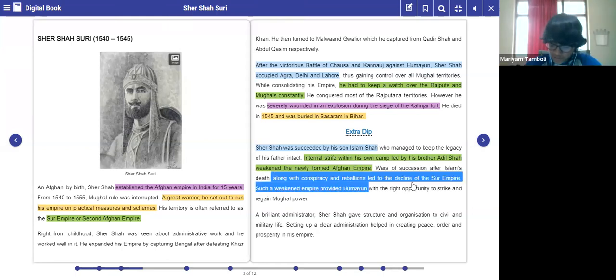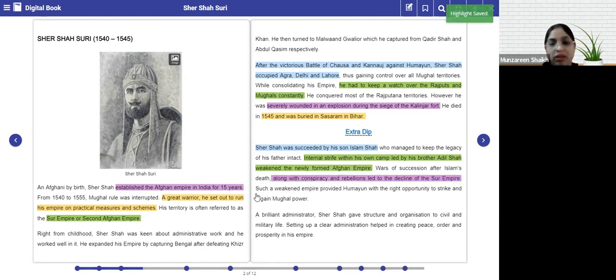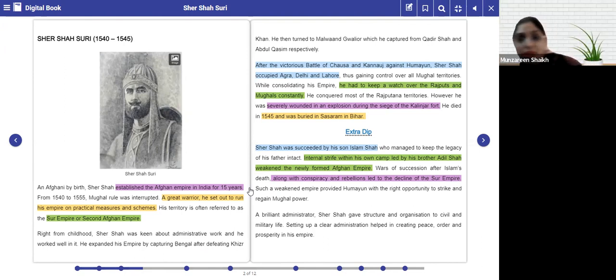And this is a give reason question, right? Yes, ma'am. You might get a give reason question also, that how did the Suri dynasty decline? And right, ma'am, this was a great opportunity for Humayun to come back. He was very smart. He was looking for a chance, because until Sher Shah was there, he could not make a comeback.